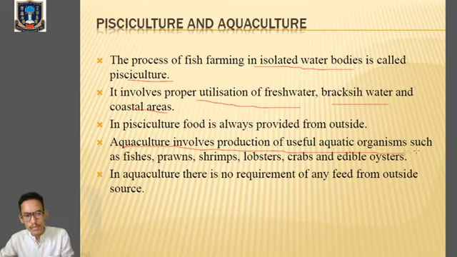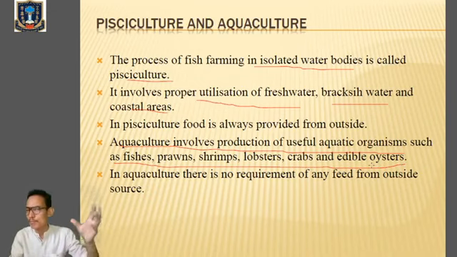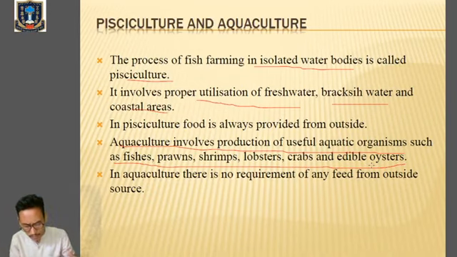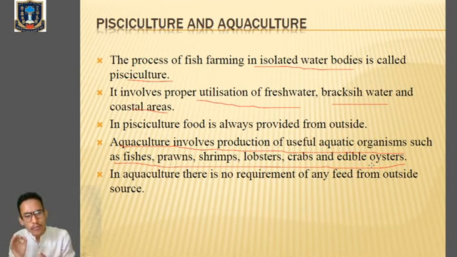Aquaculture involves production of useful aquatic organisms such as fishes, prawns, shrimps, lobster, crabs, and edible oyster. We are not culturing all the aquatic animals as in pisciculture, where we rear all aquatic organisms. But in aquaculture, we are only rearing food fish, clear? And food animals in the water body.